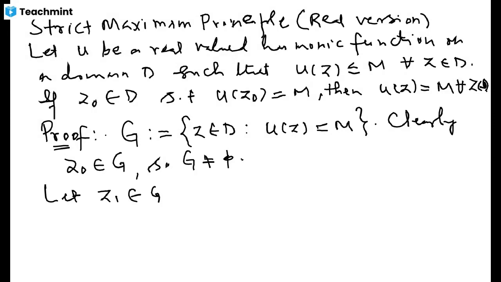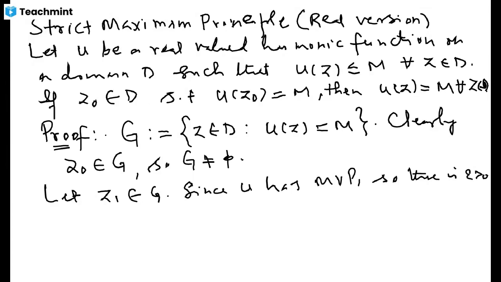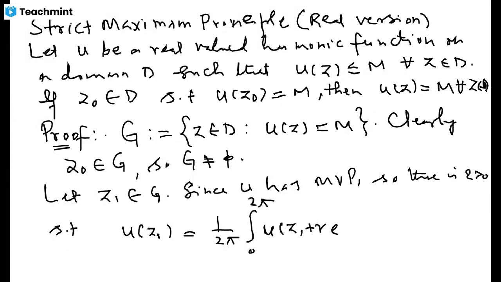Now z1 is in G, and so z1 is in domain D also, and u is harmonic there, so u has the mean value property. So since u is harmonic and it has the mean value property, there is some positive number epsilon such that the value of this function u at z1 is the average over this circle of radius r, d theta.